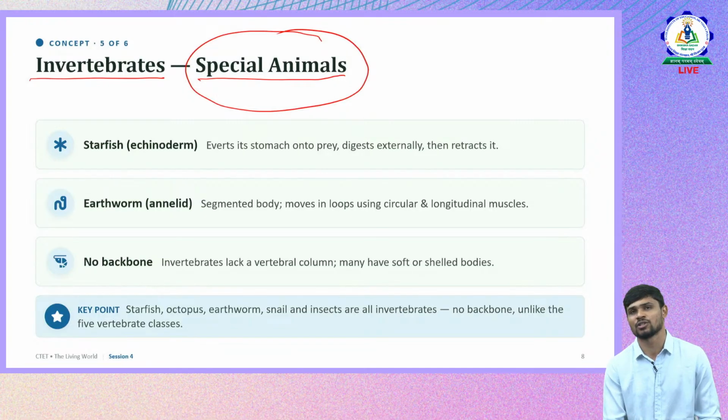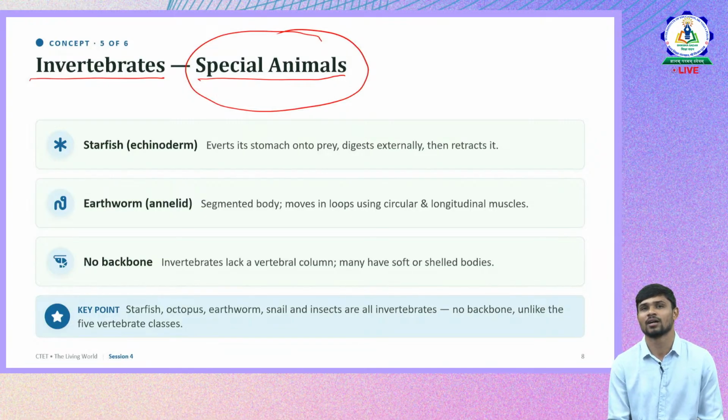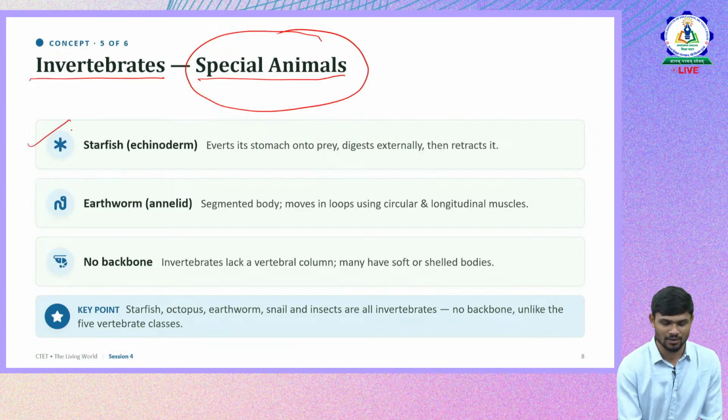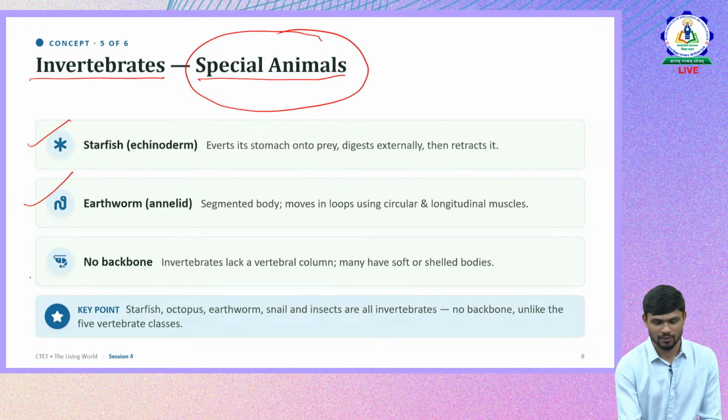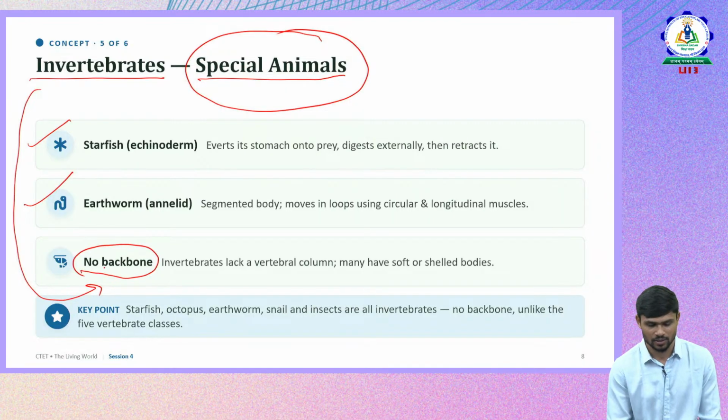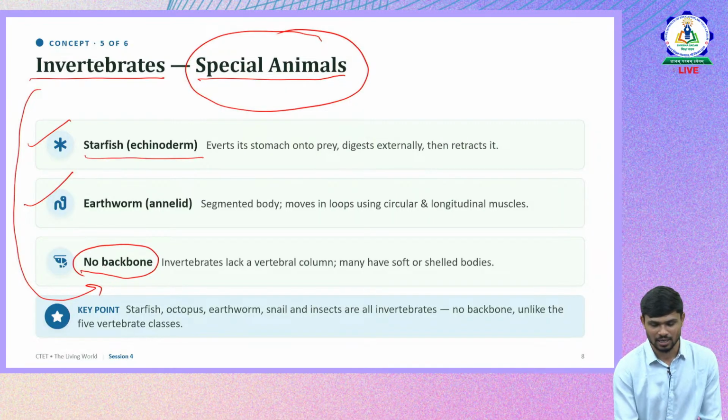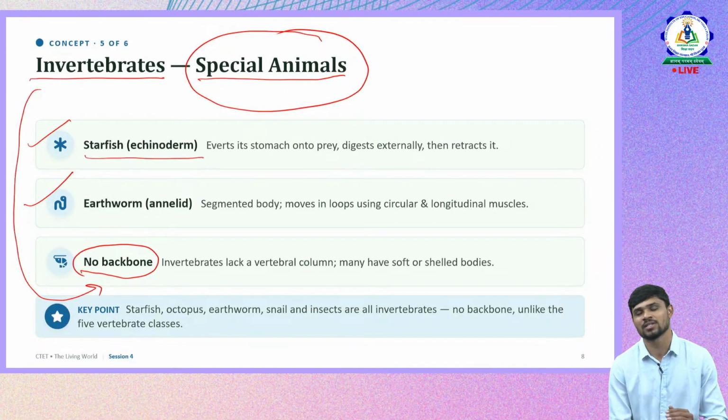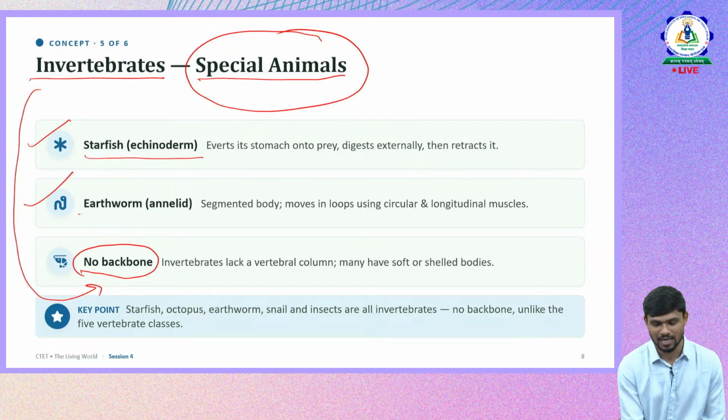One is starfish, another is earthworm. Invertebrates means they don't have any backbone. Starfish comes under class Echinodermata, whereas earthworm comes under Annelida.